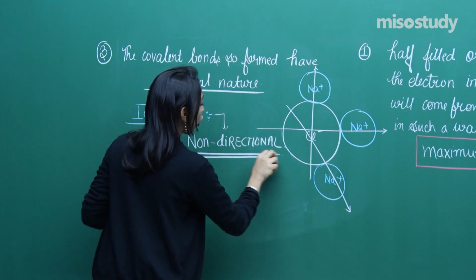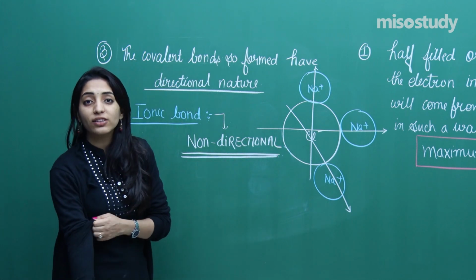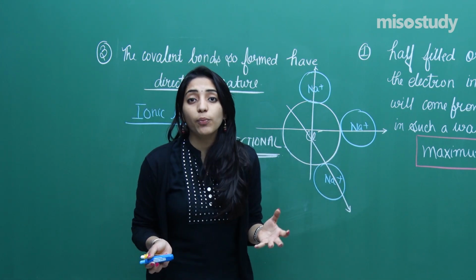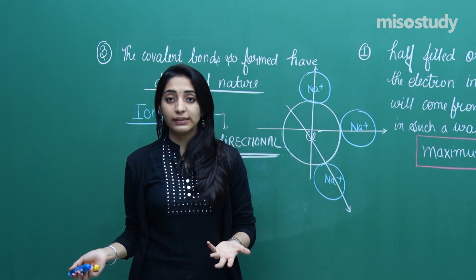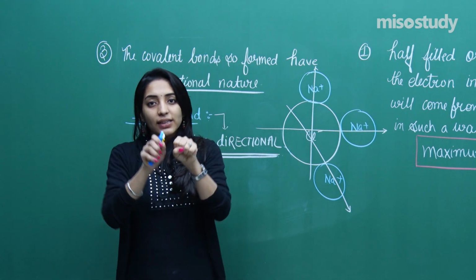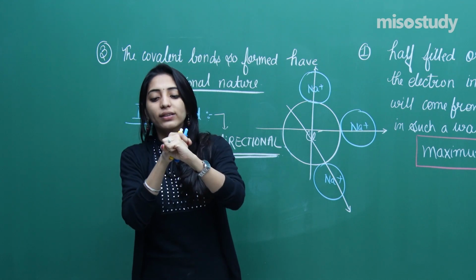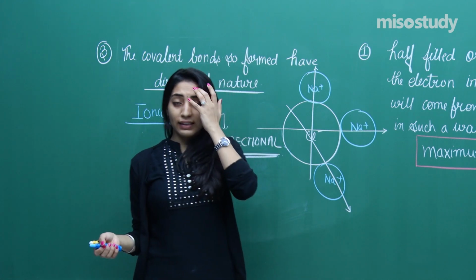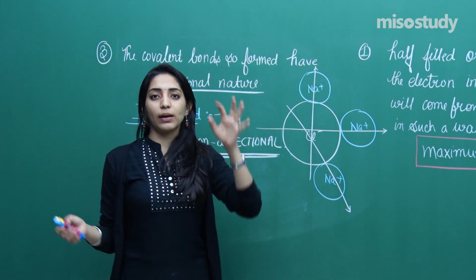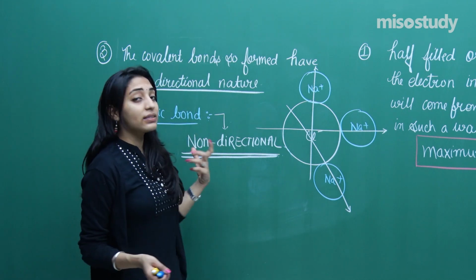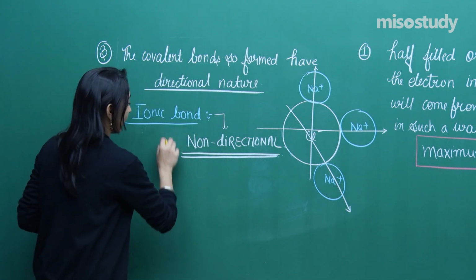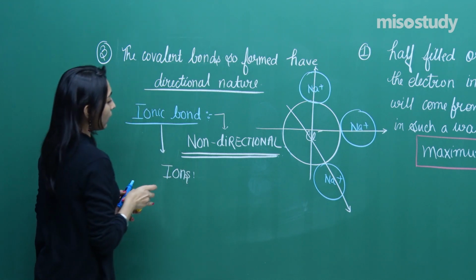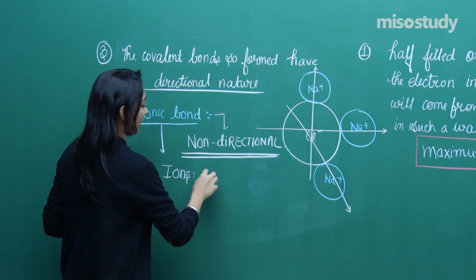What do we mean by non-directional nature of the bonds? Non-directional nature simply means that from any particular direction, if you look at the molecule, the molecule is exactly the same. So when there is Na plus and Cl minus, you look at them from this end or this end, whatever you do, it's the same, right? So electron density in all the 3 or 4 or 5 or infinite number of cases will be the same. Why? Because they are spherical. The ions which are the constituents of ionic bonds are spherical in nature.